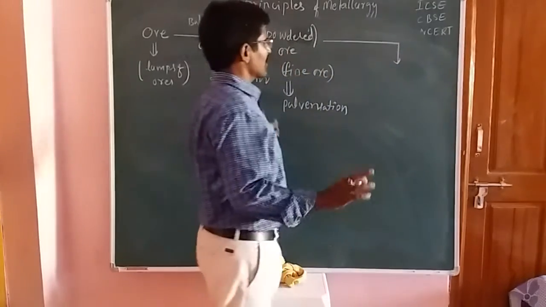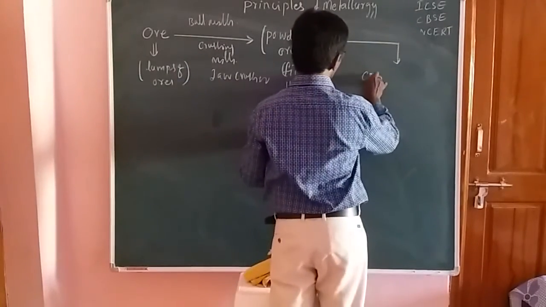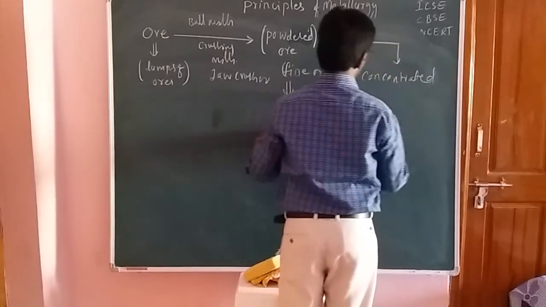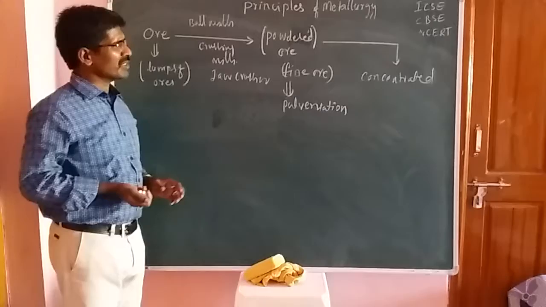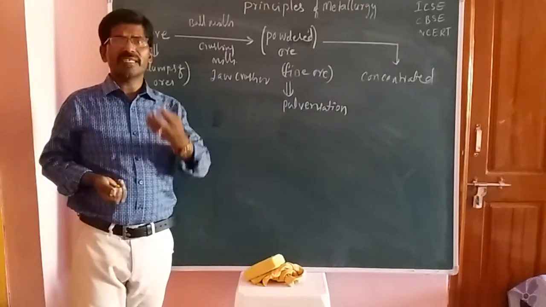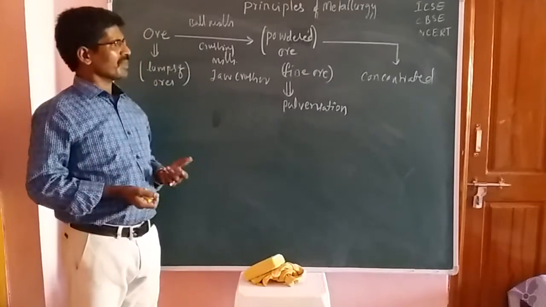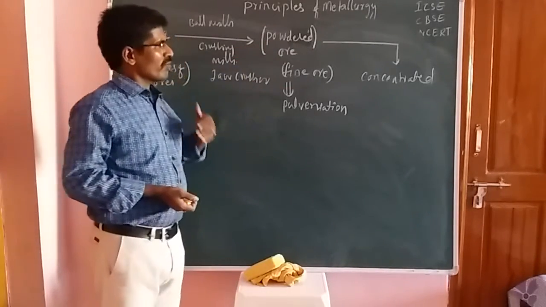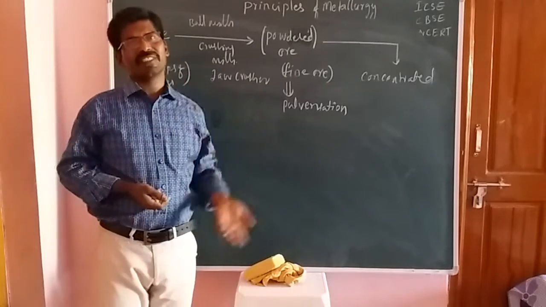Now the next one is the concentrated ore, friends. Concentrated ore means when we get the powdered ore, or the fine powder from the compounds or substances, we have to apply some physical process.